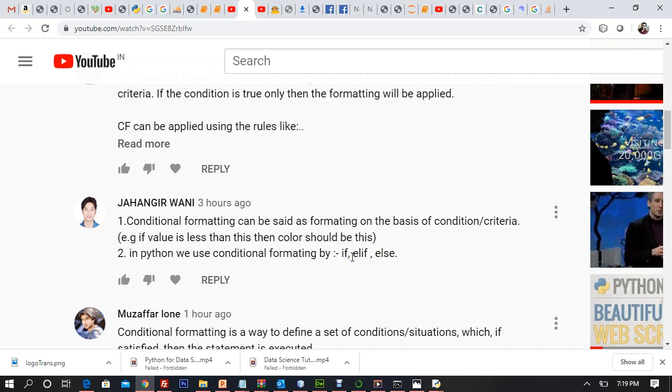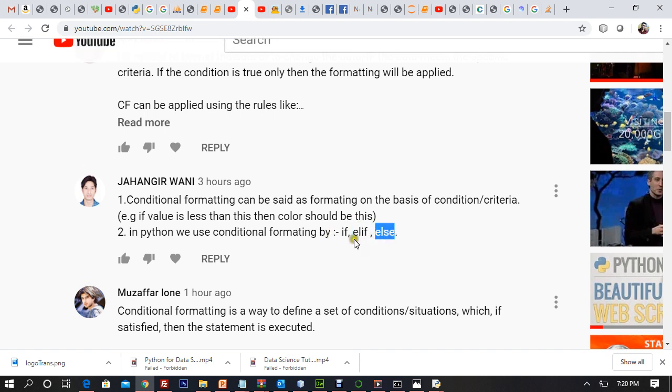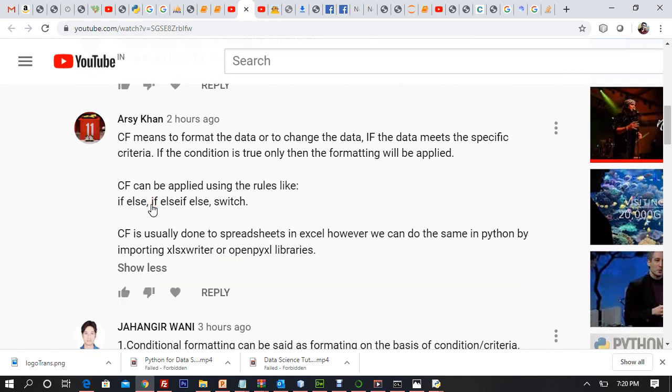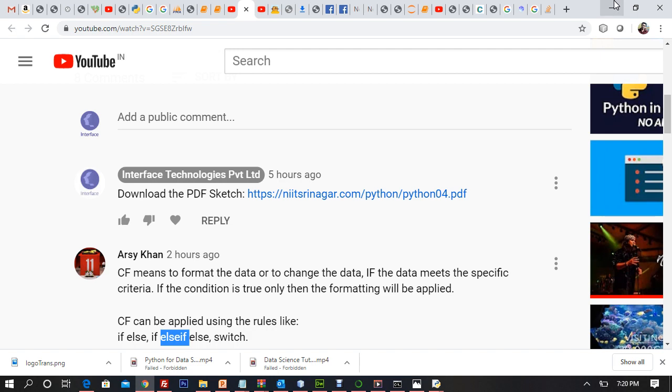Now Jahangir Wani is spot on, because in Python we use conditional formatting by if elif. It's not else if, right? Else if we use in other languages. What is else if in other languages is elif in Python. Absolutely right, but you're missing the switch statements here. RC Khan is writing about if else if. So else if is not there, it's elif. You'll see that today.